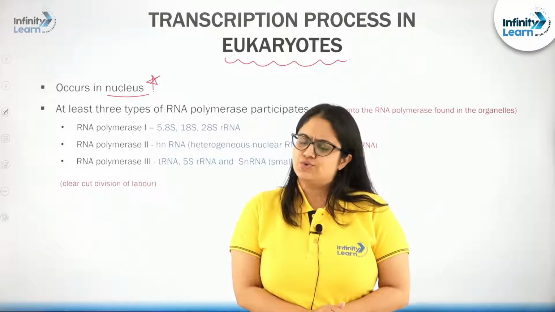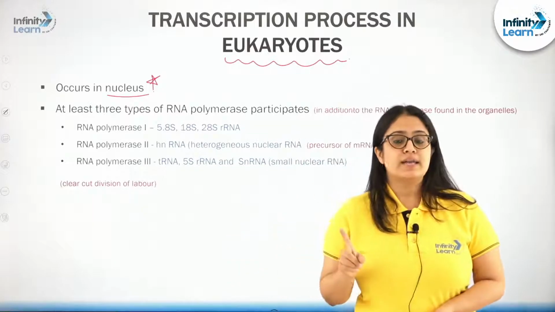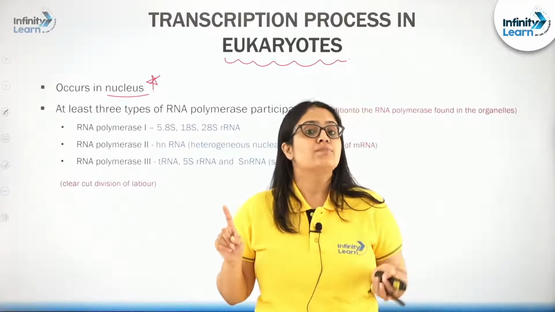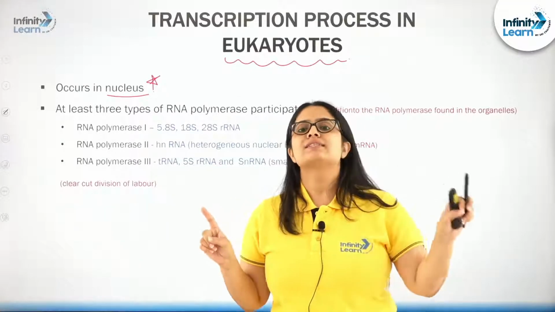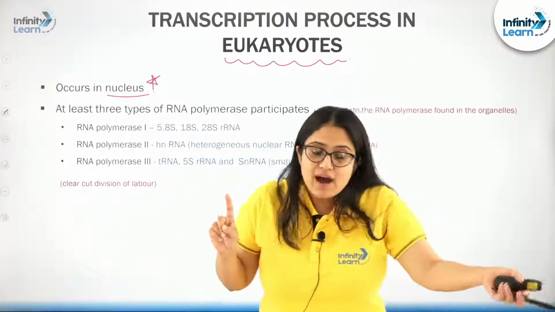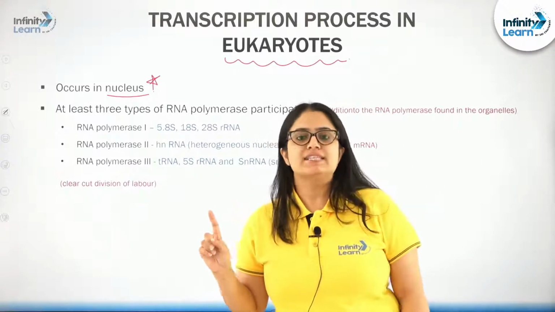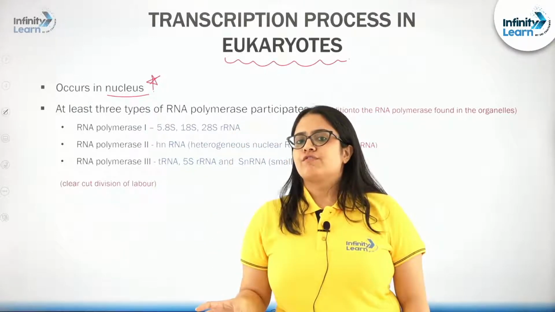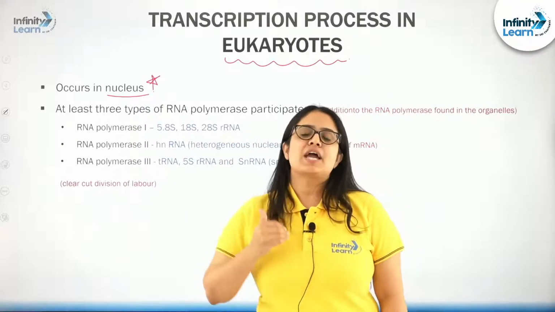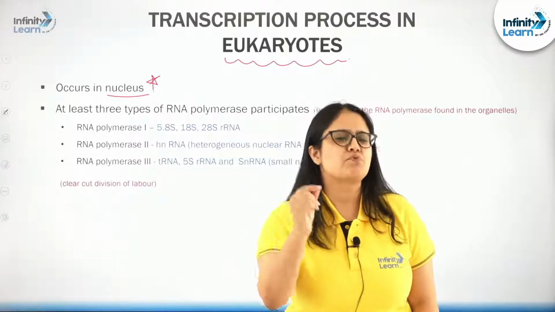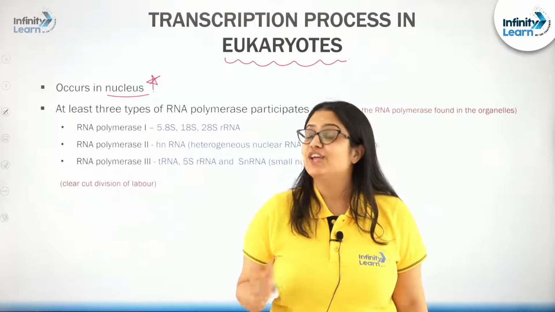What are these two complexities? The first one is the presence of at least 3 types of RNA polymerase, other than the ones present in the cell organelles where RNA formation takes place, other than the nucleus, right. So, the presence of at least 3 types of RNA polymerase itself complicates the process of transcription in eukaryotes.